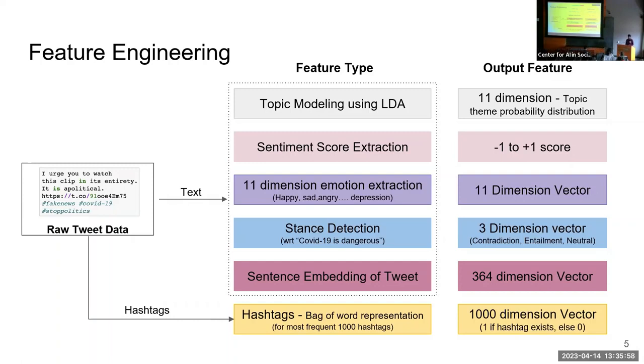And then a stance detection. So we have a statement, like "COVID-19 is dangerous." So how is the tweet related to this particular statement? It could be contradiction, entailment, or a neutral score. So we have all those vectors. And then we represent this text in the form of embedding so that we can use it later. And for the hashtag, we just have a bag of words representation so that we can numerically use it later on.